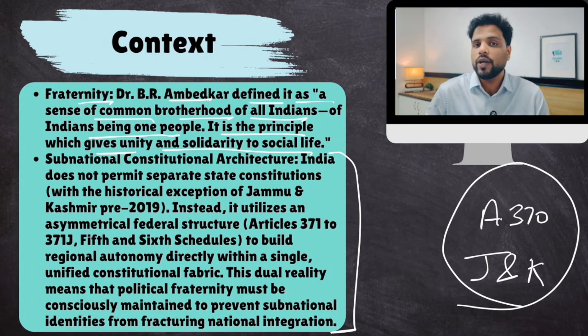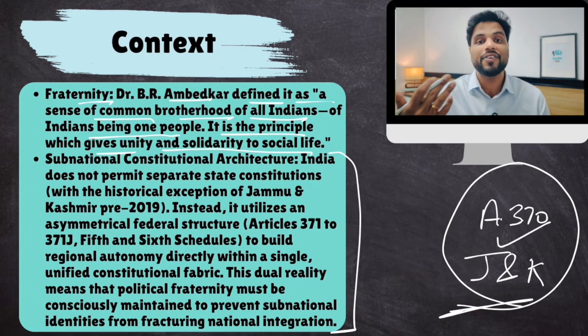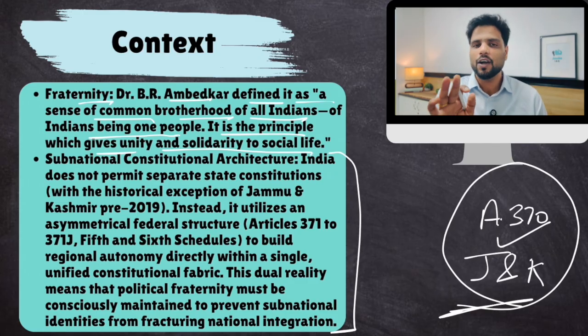This was a violation of the right to equality. But it was done so that J&K has a sense of belonging with India, to promote fraternity. At least that was the argument given.